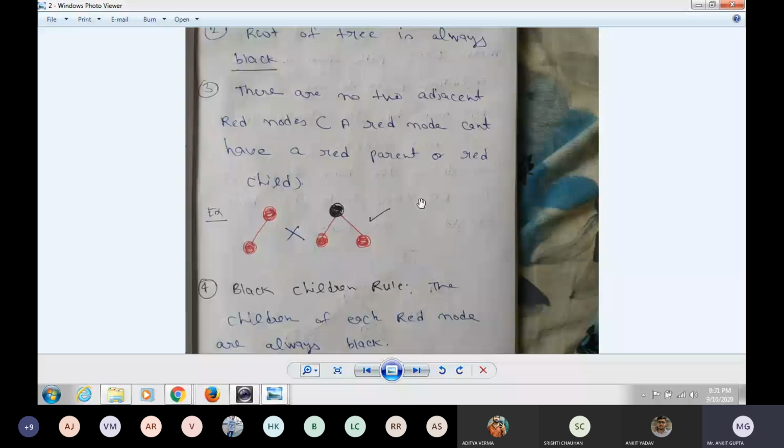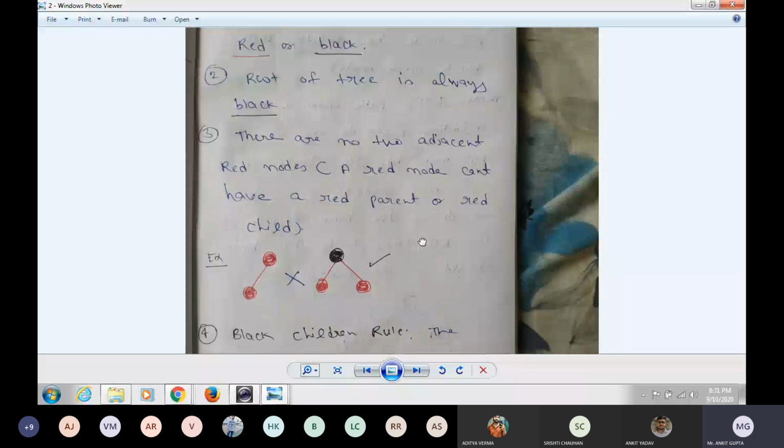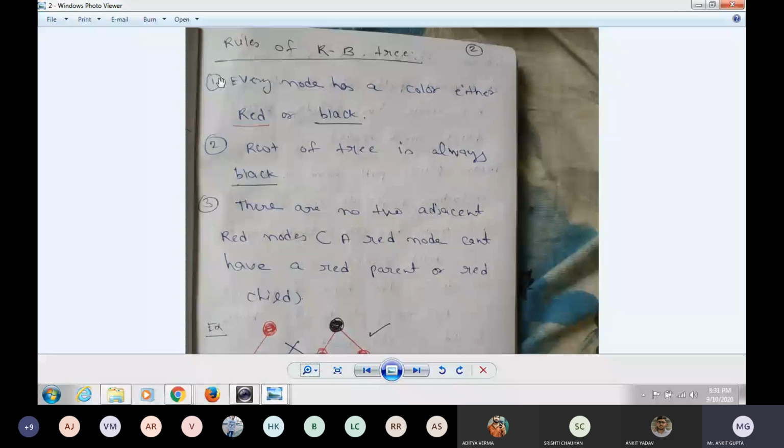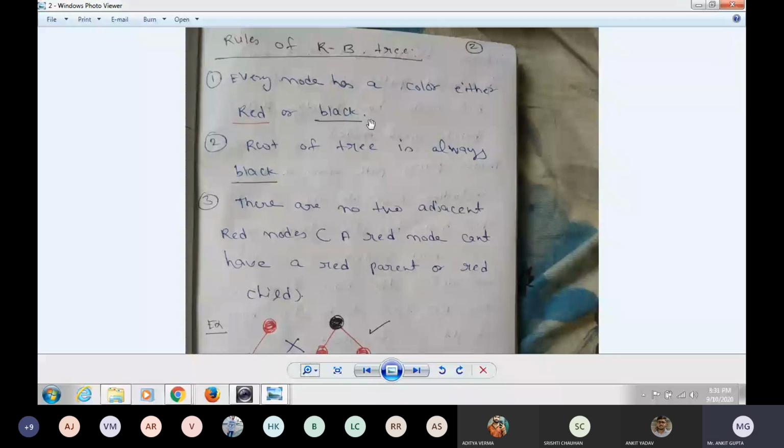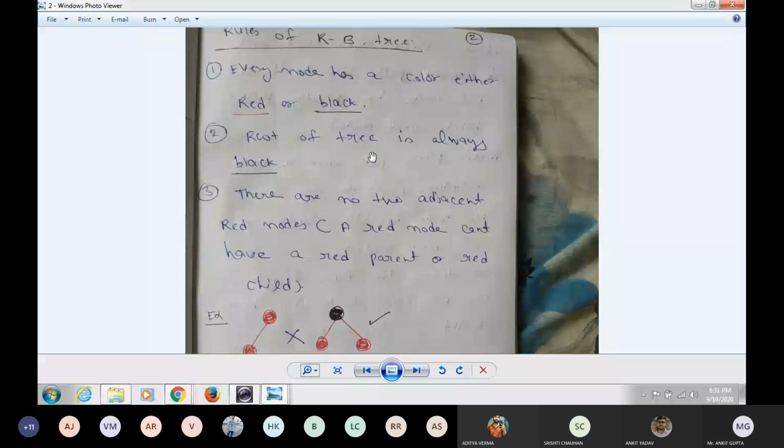The first rule is every node has a color, either red or black. So the nodes in a Red Black Tree will be either red or black. Second, the root of the tree is always black. So the root of the tree will always be black.